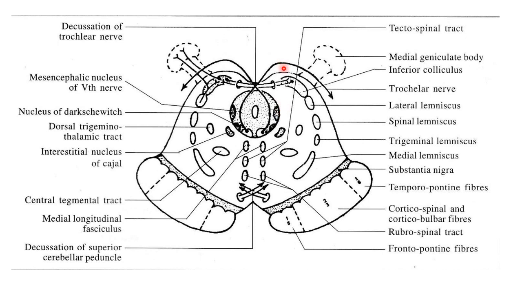Tegmentum and tectum, the dorsal part of the midbrain, are separated by an imaginary line which passes through the cerebral aqueduct. So these are the three parts of midbrain in a cross section.